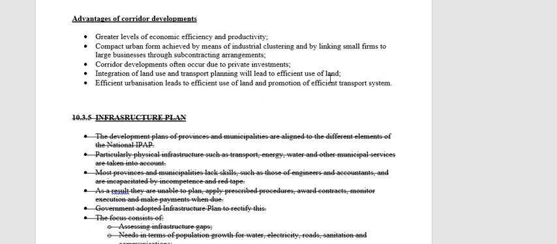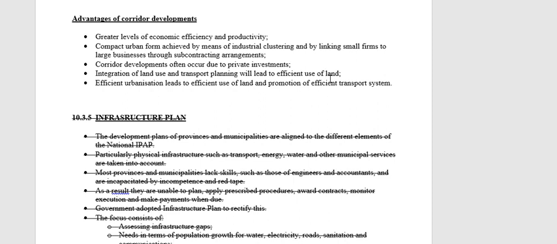Okay. The integration of land use and transport planning also leads to an efficient use of land. We all know the land issue is a difficult one in our country. There's large pieces of land that are lying there unused. A lot of it is owned by the government. Okay. So we have to make sure that whatever land we've got, we use it effectively. Okay, it can't just lie there and do nothing.